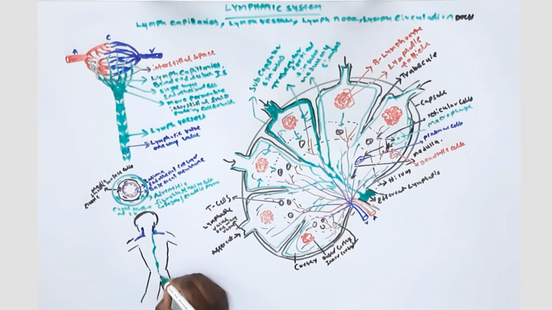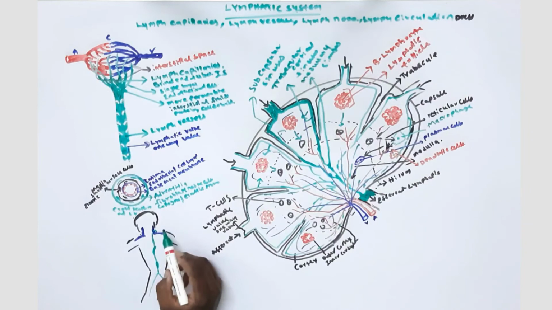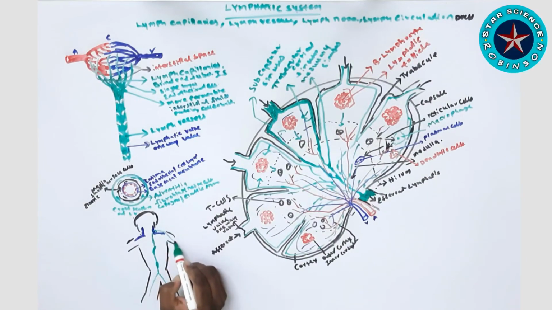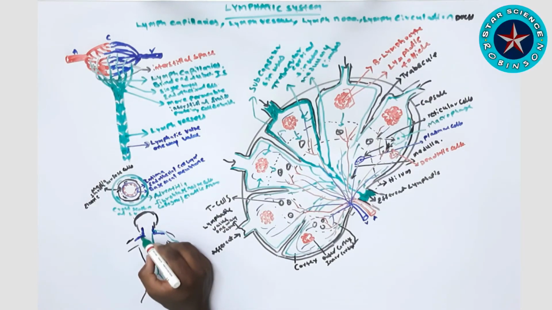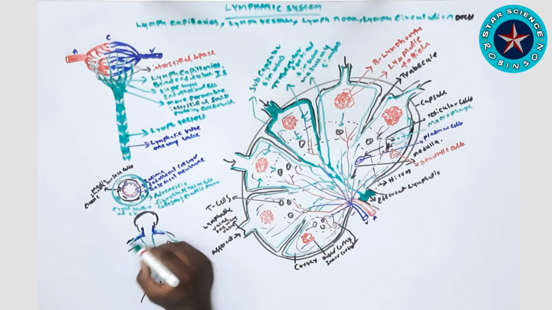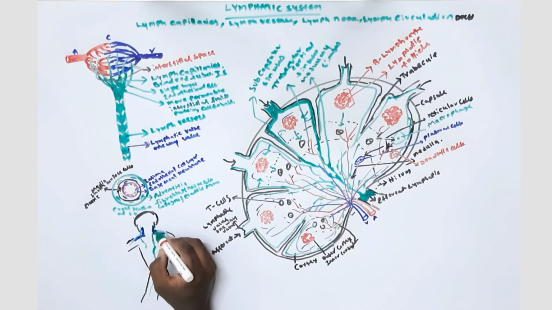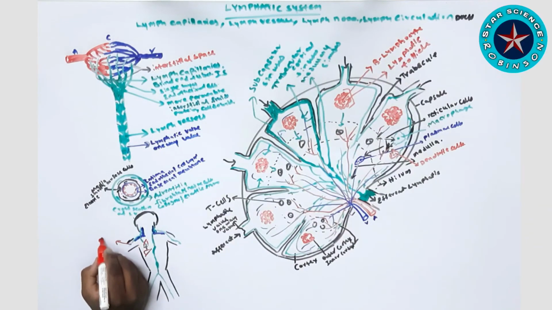Downward, it enters the lumbar region and then the two lower limbs. Upward, it moves forward at T5 vertebra, and again goes upward and connects to the left subclavian vein at C7. That is the entrance of the thoracic duct into the left subclavian vein.